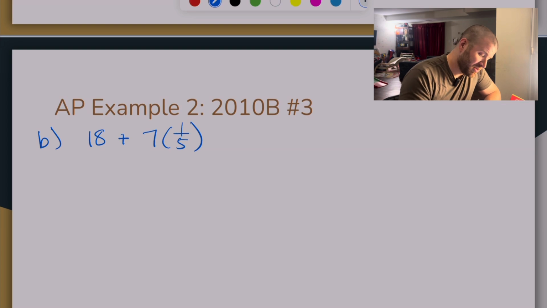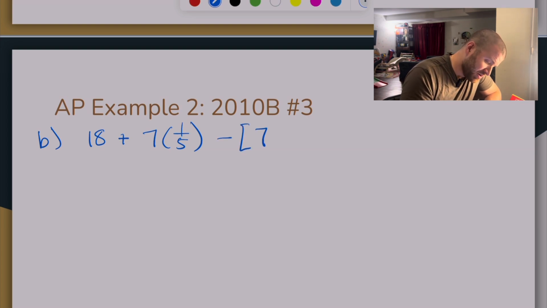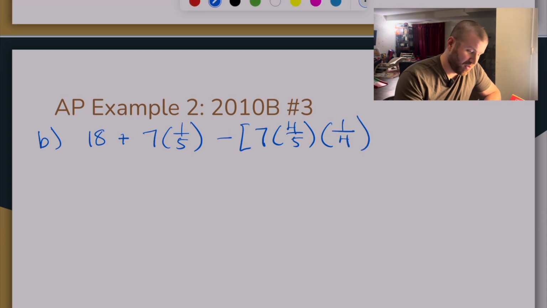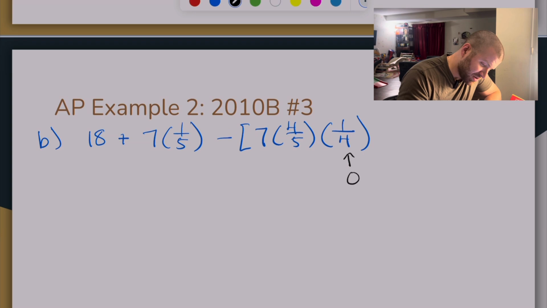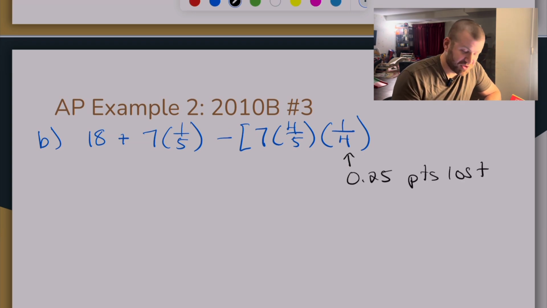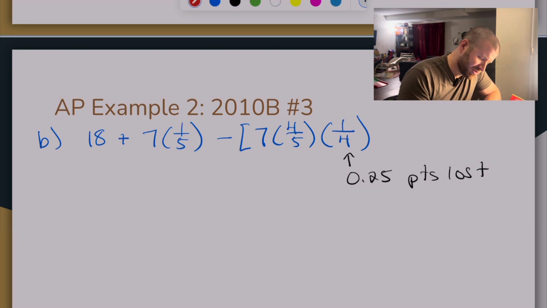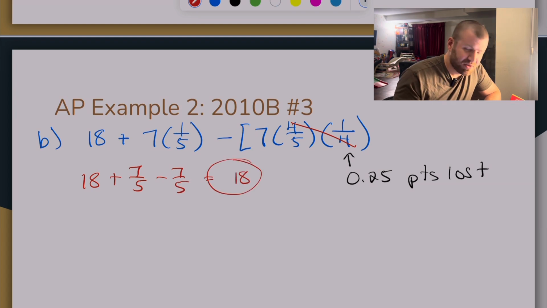Now my expected loss is 7 times 4/5 times 1/4. This is the 0.25 points lost, which is why I'm subtracting it. And so when you actually work this out, it's very, very simple here. It's 18 plus 7/5, and then these cancel out, and so I just get minus 7/5, which equals 18.